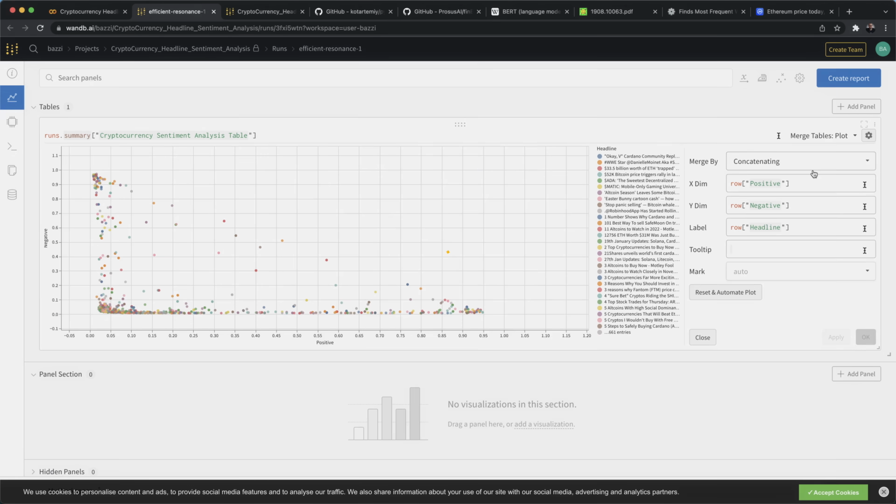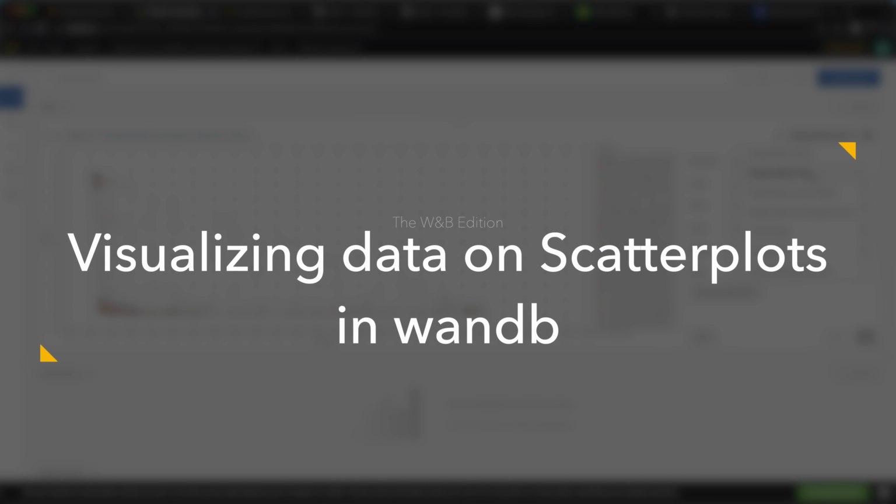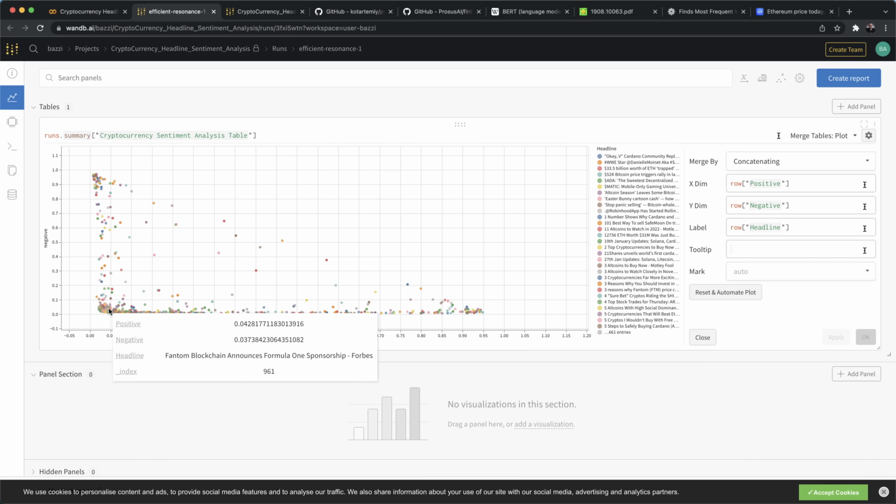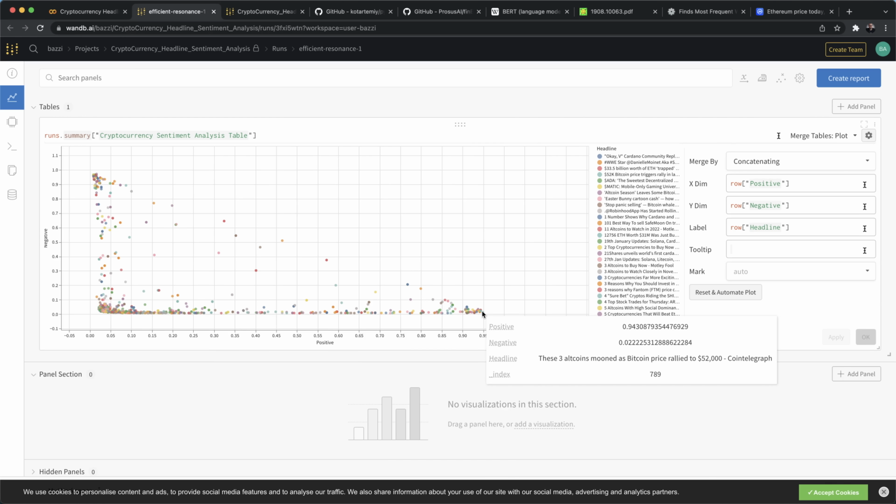Well, that's really good. Now, another way of visualizing your data is using the plot feature provided to us by Weights and Biases, wandb. By default, each point corresponds to a headline and a crypto that we read using pygooglenews. As you can see here, we've got the points that are most positive, so that could also give you an idea of which stocks to buy.